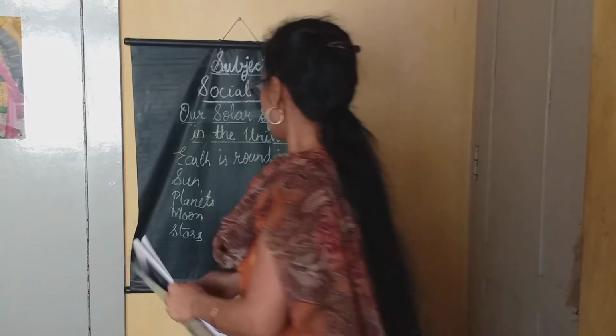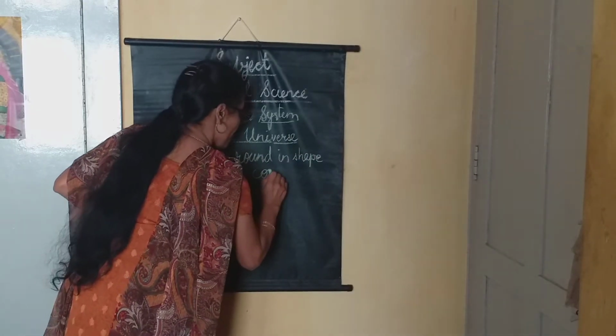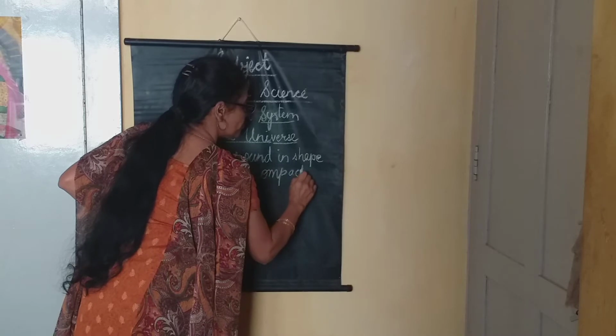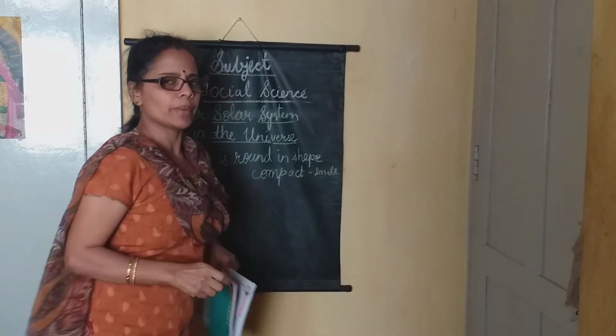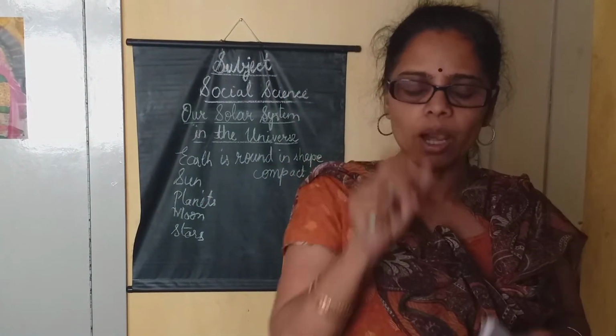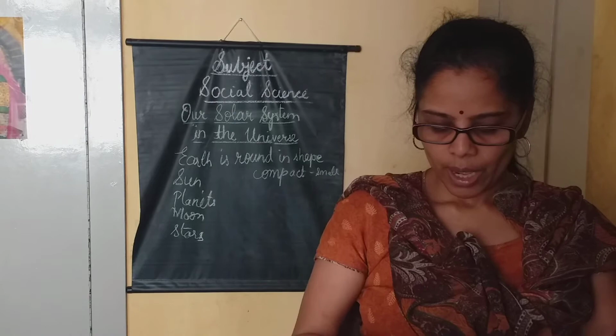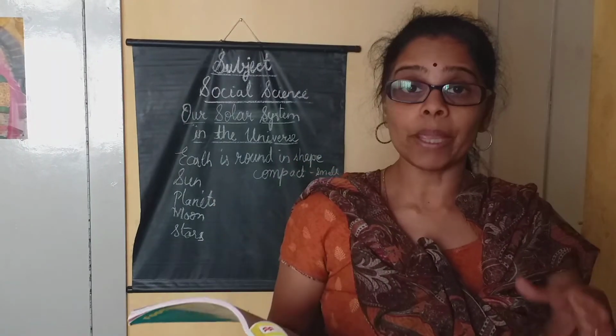What do you mean by that? Compact means it's just a small point. Then came a big explosion called the Big Bang.